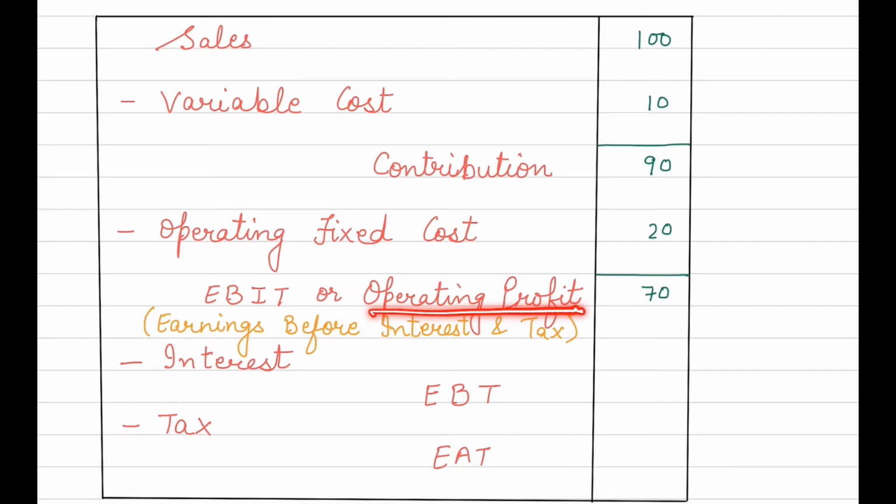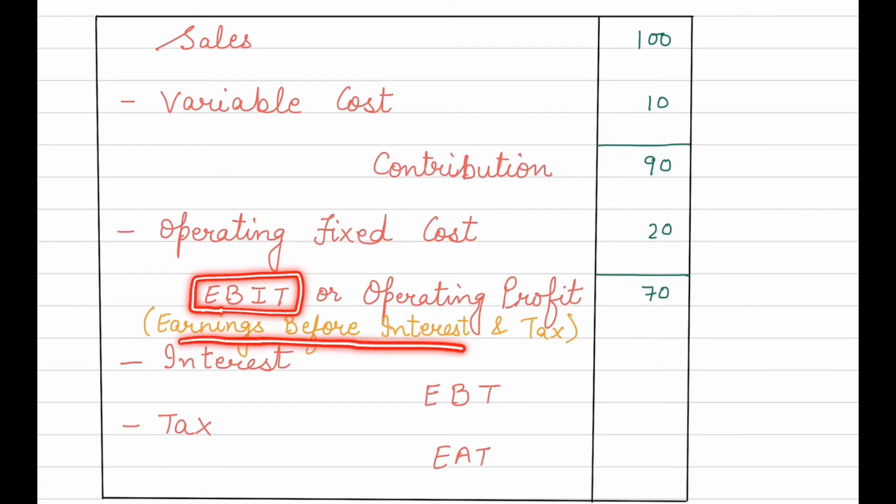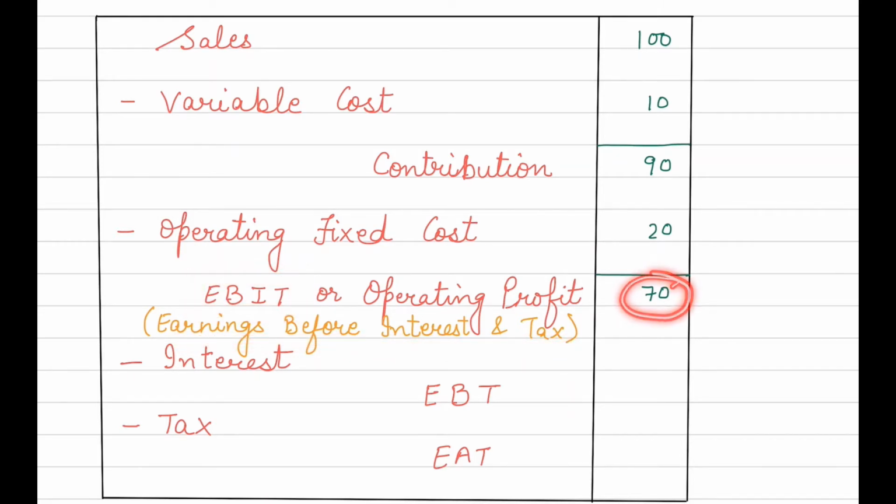So this 70 will be termed as operating profit. We can call it operating profit, or we can call it EBIT. Now please remember, this EBIT concept is important. EBIT means earnings before interest and tax. So this is the value of EBIT.